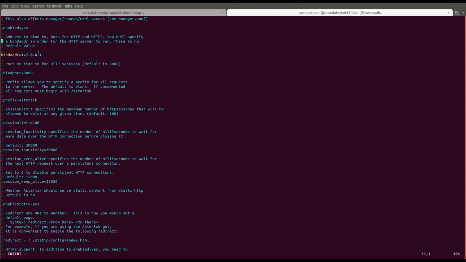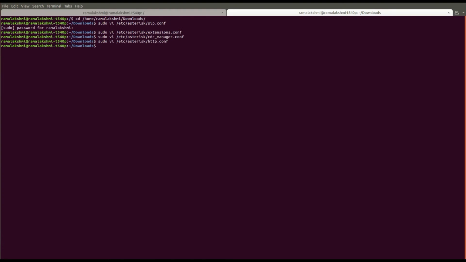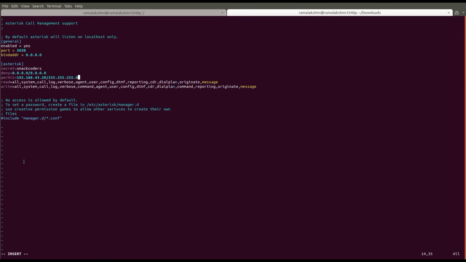If you make any changes, save it. Then next, configure manager.conf file. Give your Asterisk IP here. Do any changes if you need, then save it.